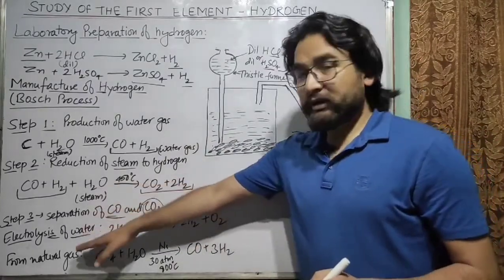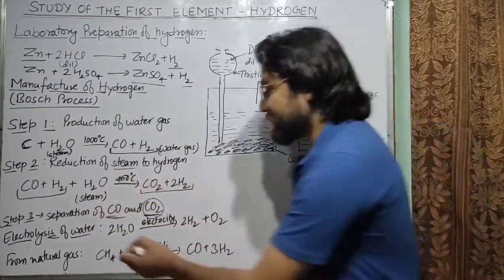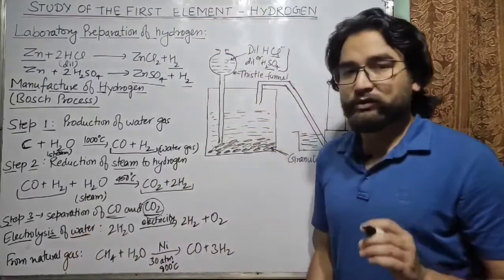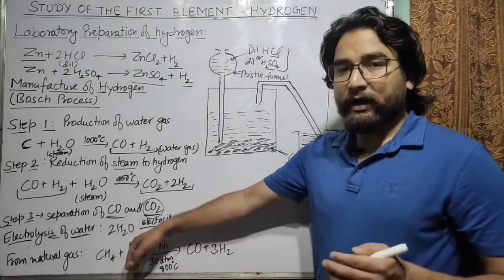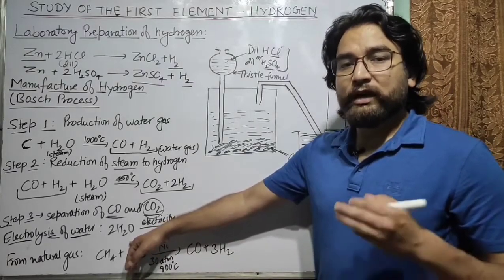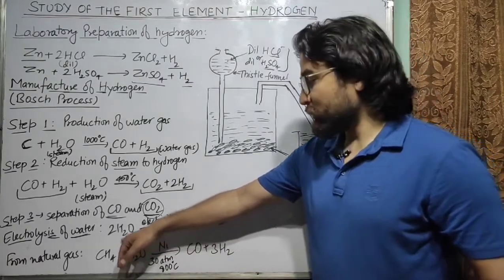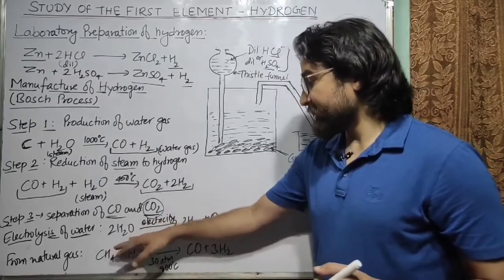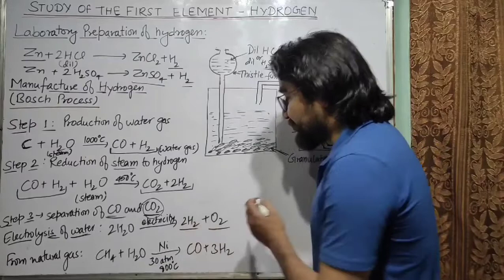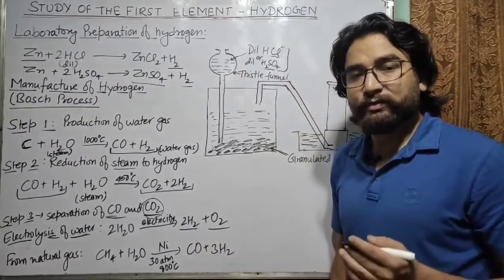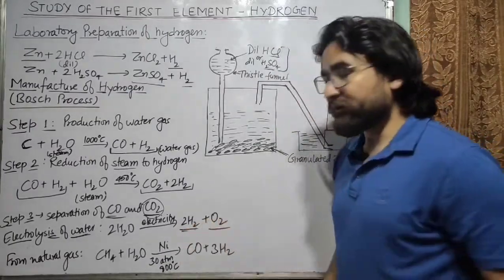Now there are a few more processes, like electrolysis of water. Generally we use acidified water. We can use dilute acid like H2SO4 with water, and when electricity is passed through acidified water, we will get hydrogen and oxygen. So this method can also be used for preparation of hydrogen.